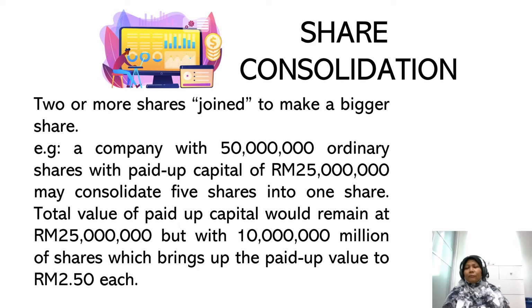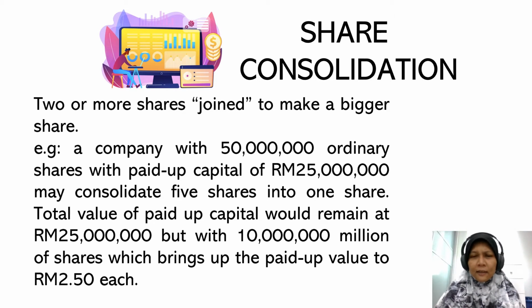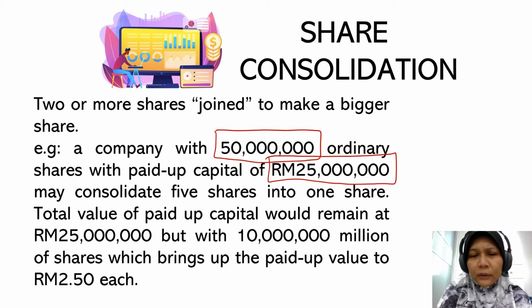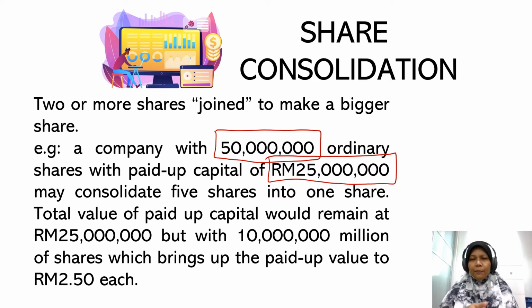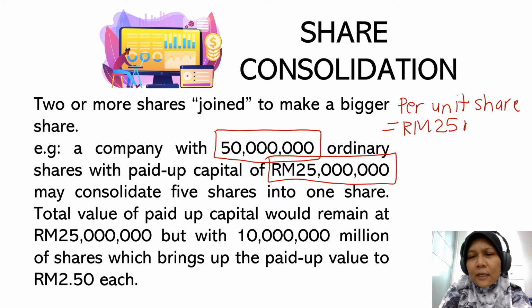How so? Let me illustrate to you via writing. Originally we have 50 million shares with 25 million ringgit total value. So that would mean the per unit share value was RM 25 million divided by 50 million units. That will give us 50 cents each.